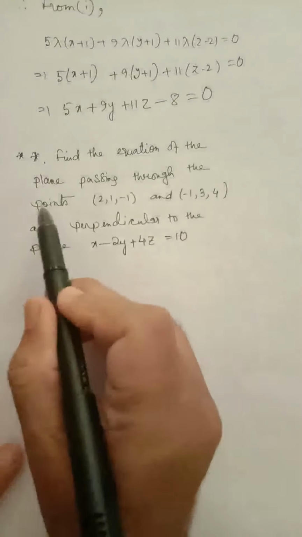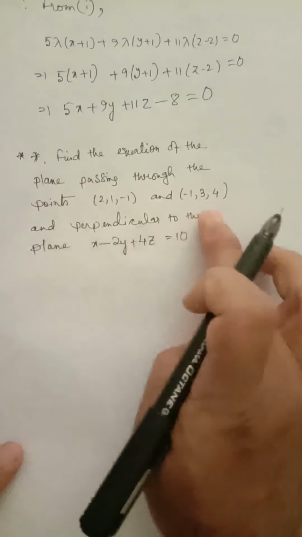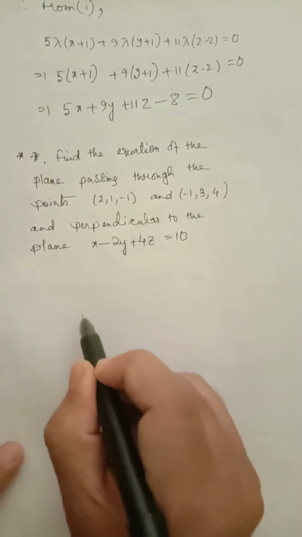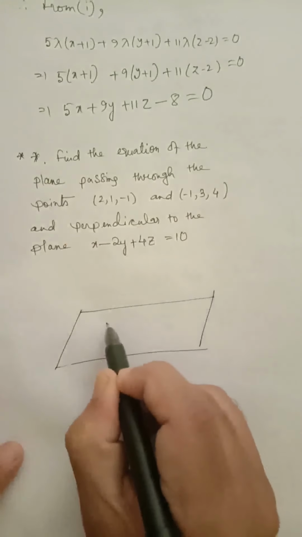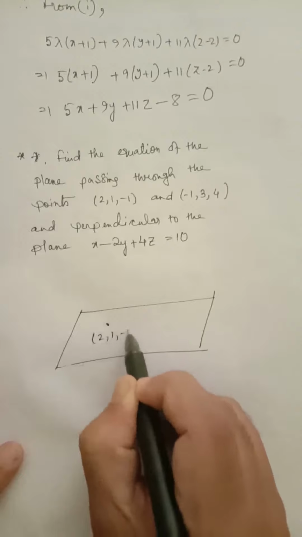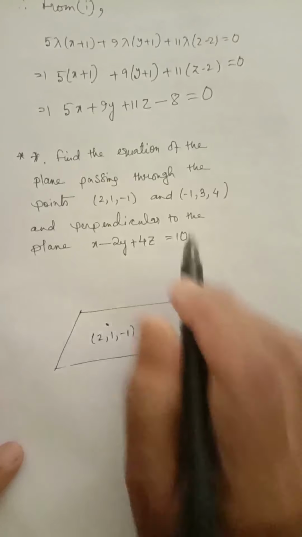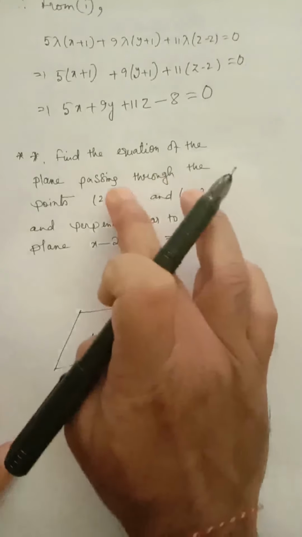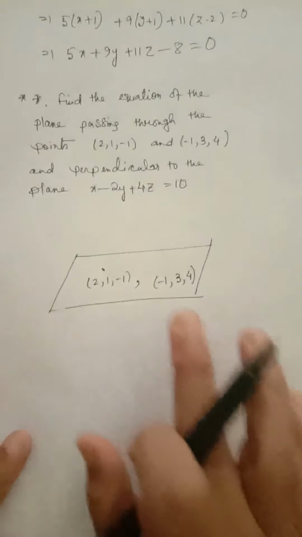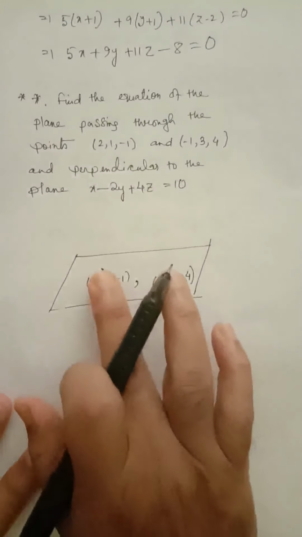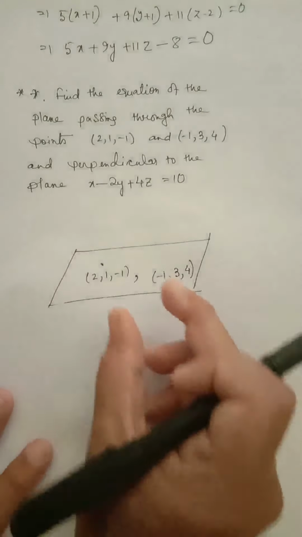Next question is another very important question. Find the equation of the plane passing through the points this and this and perpendicular to the plane this. So a plane passes through two given points. One is 2, 1, minus 1 and the other point is minus 1, 3, 4. A plane passes through two given points, this and this. So we have to find the equation of the plane passing through two given points and perpendicular to the given plane. So let us start with this.